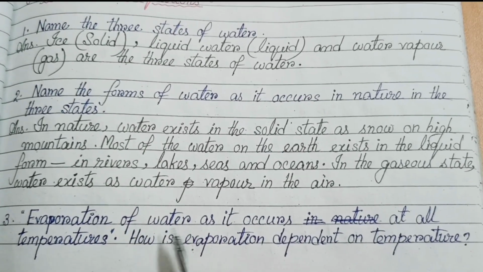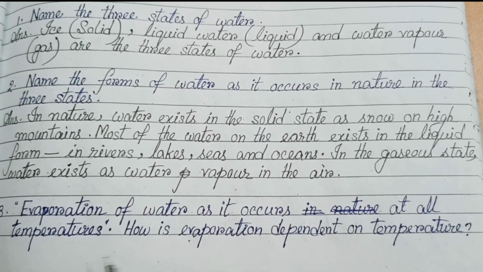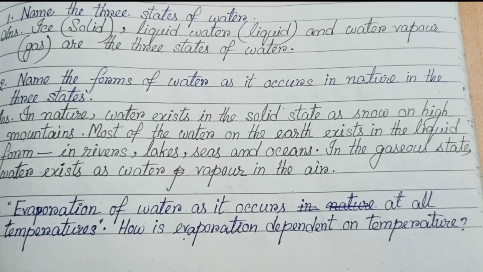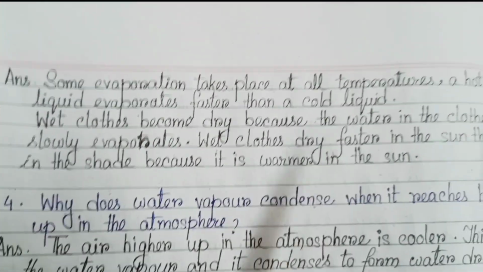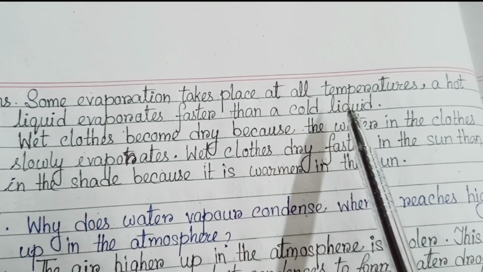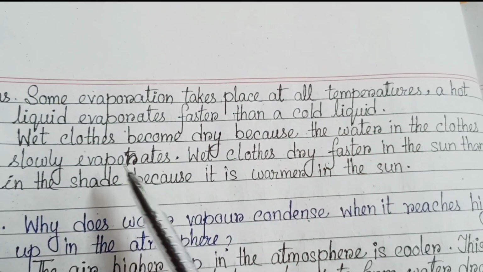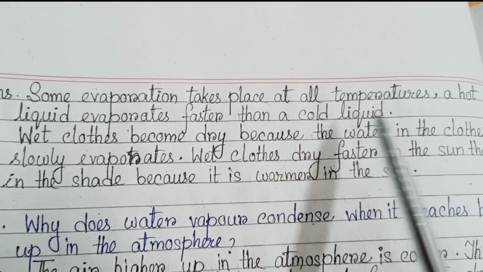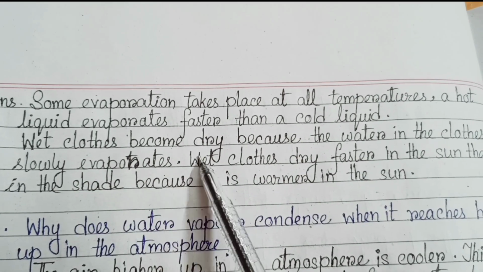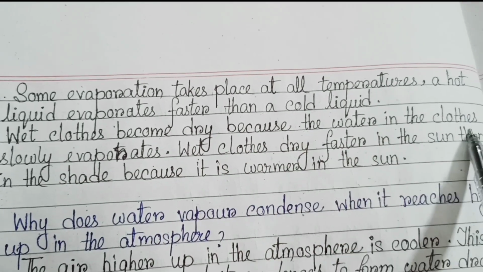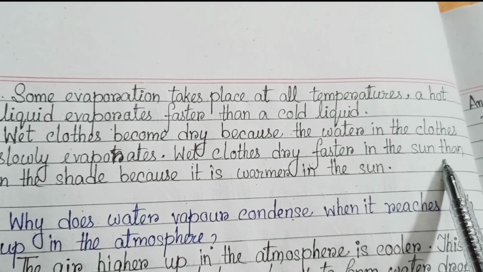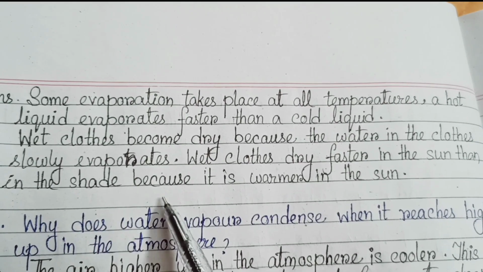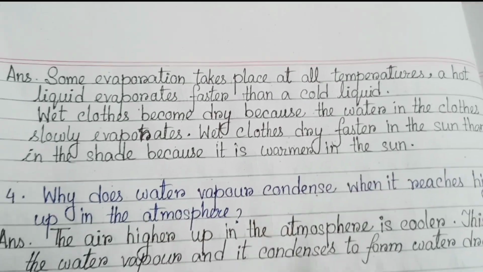Number 3, evaporation of water occurs at all temperatures. How is evaporation dependent on temperature? Some evaporation takes place at all temperatures. A hot liquid evaporates faster than a cold liquid. Wet clothes become dry because the water in the clothes slowly evaporates. Wet clothes dry faster in the sun than in the shade because it is warmer in the sun.